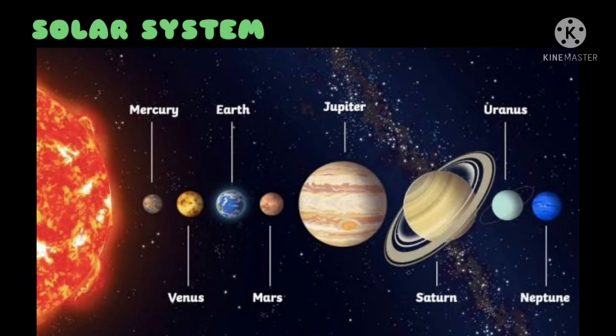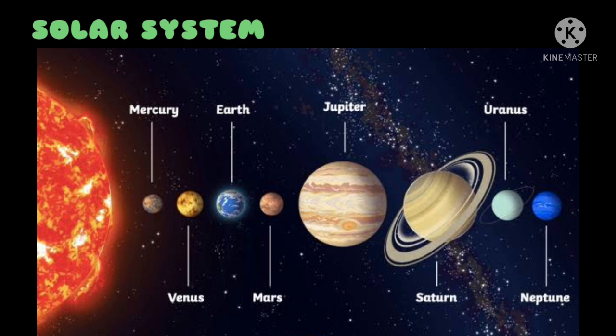In this image, you can see our solar system. These 8 planets rotate around the sun. Now, if we name the planets according to their increasing distance from the sun, that will be first Mercury, Venus, Earth, Mars, Jupiter, Saturn, Uranus and Neptune.